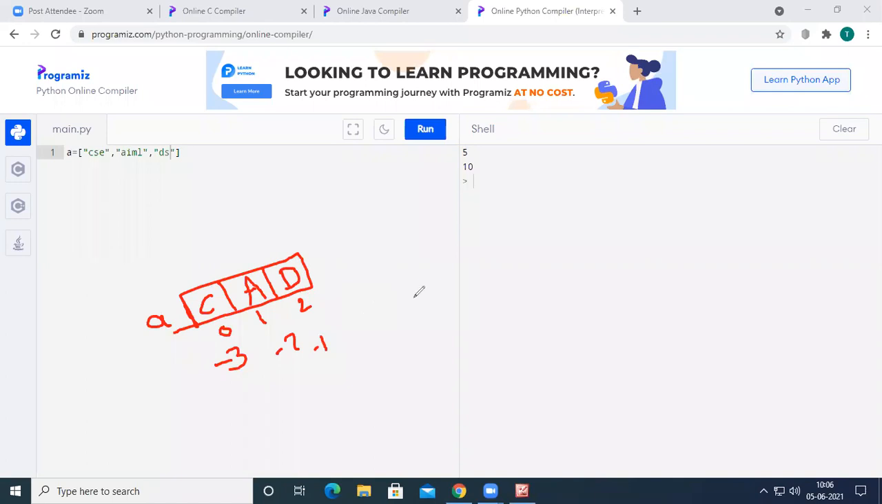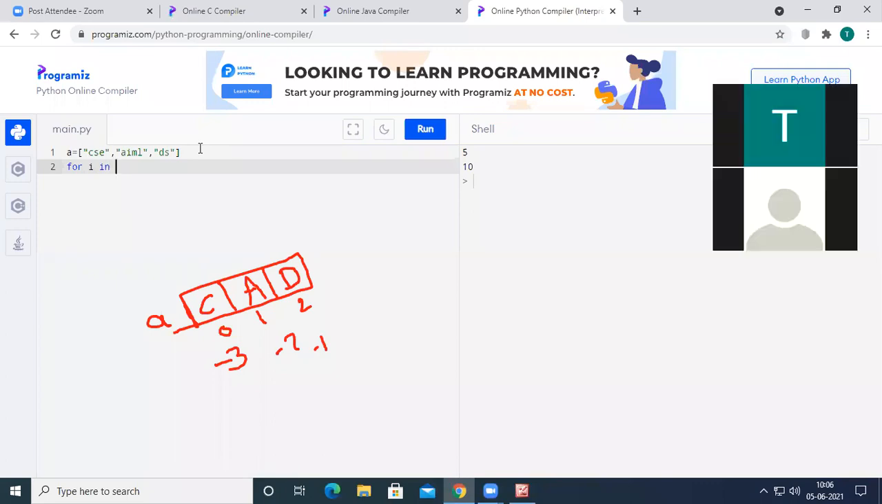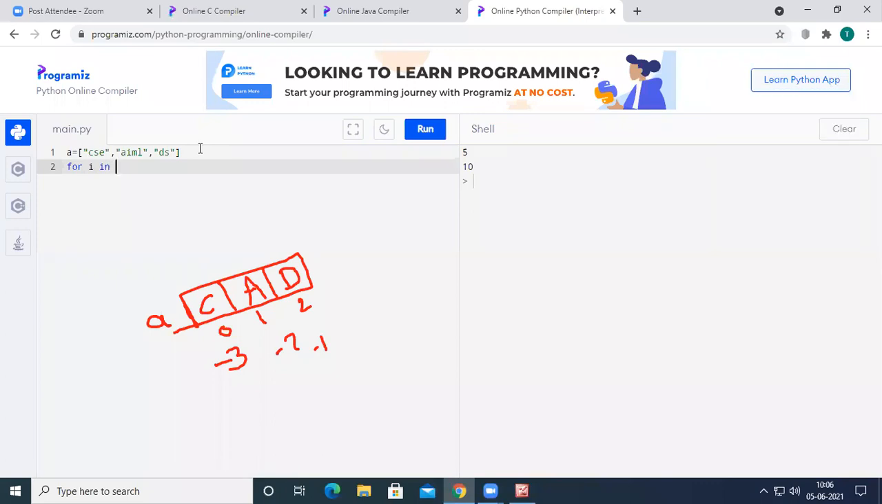So see here. If I had written a for loop here, for i, I am declaring a variable i. So what I am doing is that the i value will be in between this one, A.